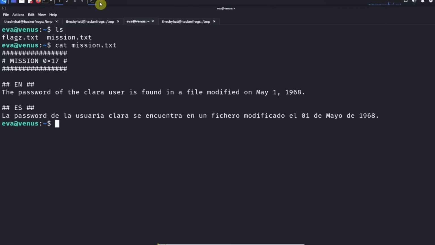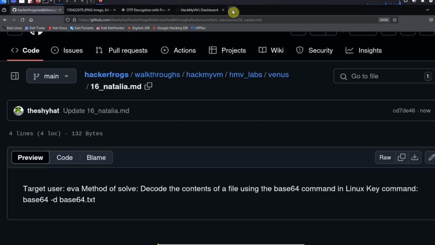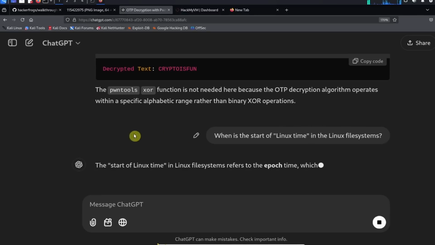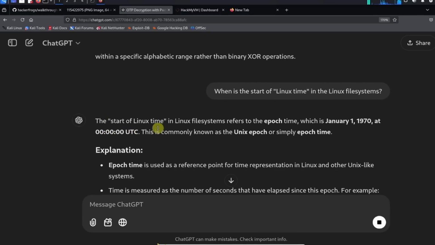So if we were to ask our know-it-all friend ChatGPT, when is the start of quote unquote Linux time in Linux file systems? The start of Linux time in Linux file systems refers to the epoch time, which is January 1st, 1970, at this time right here. This is commonly known as Unix epoch or simply epoch time.